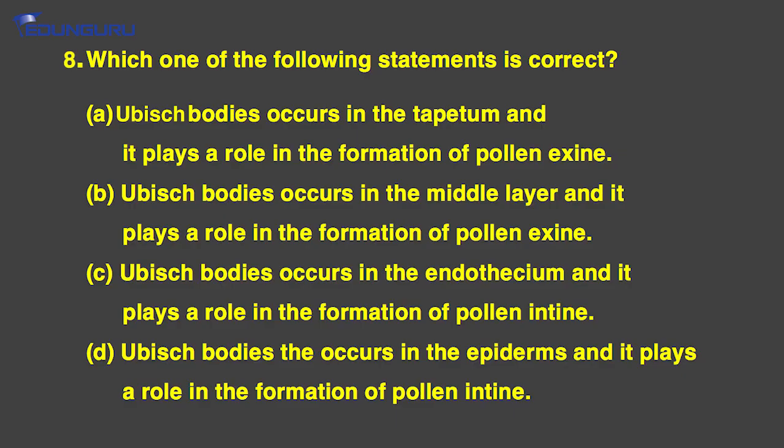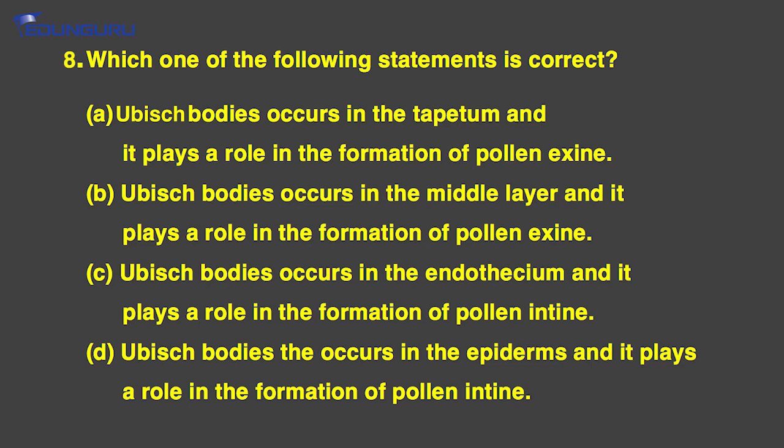Okay, have a look at question number 8. Which of the following statements is correct? You need to figure out which of the given 4 statements is correct. Option A says, Ubisch bodies occur in tapetum and play a role in formation of pollen exine. Option B, Ubisch bodies occur in middle layer and play a role in the formation of pollen exine. Option C, Ubisch bodies occur in endothecium and play a role in formation of pollen intine.